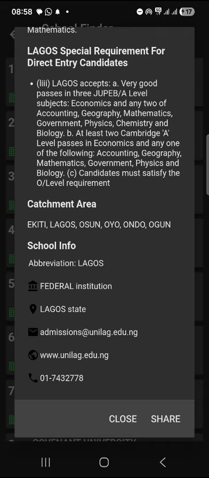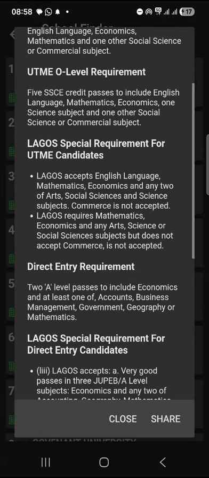So what that means is, let's say the general cutoff mark is 65 points. That is, you need to have 65 points to gain admission, right? If you are part of Ekiti, Lagos, Osun, Ondo or Ogun State, you are going to be considered specially. What that means is your cutoff mark may be 63, 62, or 60, which means you have a better chance than people that are outside that state. So why it's important is if you're looking for a school that has your state as a catchment area, you need to check the catchment area so that you get a favorable cutoff mark. So these are some of the key information that you need to take note of.